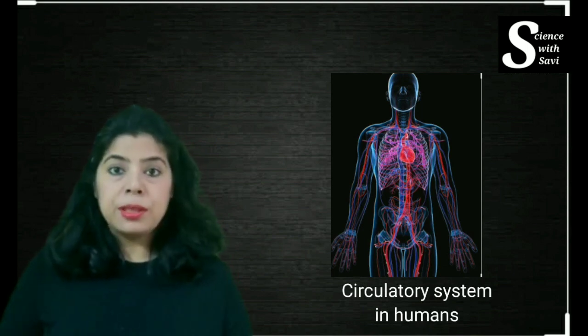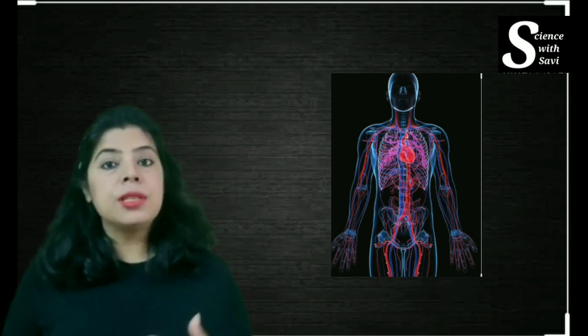As we studied in respiration, the oxygen we breathe in reaches the cell, and in the cell the oxygen is used to break down glucose. How will the oxygen reach the cell? There should be a medium, a mechanism which transports the oxygen throughout the body and brings carbon dioxide back from the body. Again, in nutrition we saw that food is digested and absorbed, and the nutrients flow through the body. So again, there should be a mechanism carrying all these nutrients to all parts of the body.